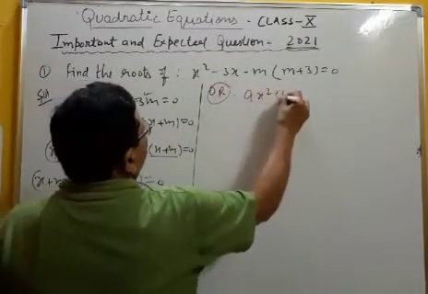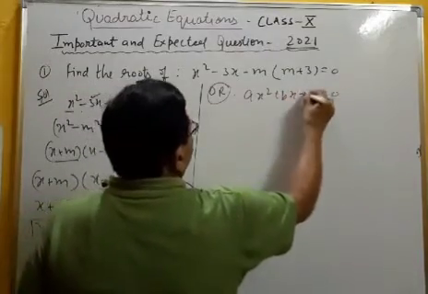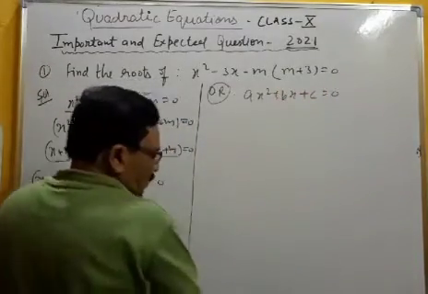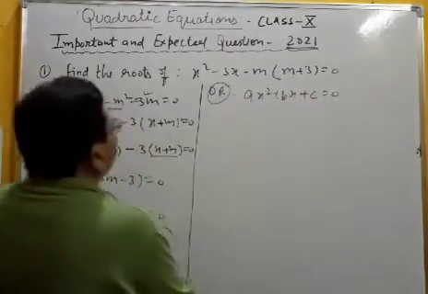do? ax square plus bx plus c equal to 0. Okay, he will compare the values of a, b, c.